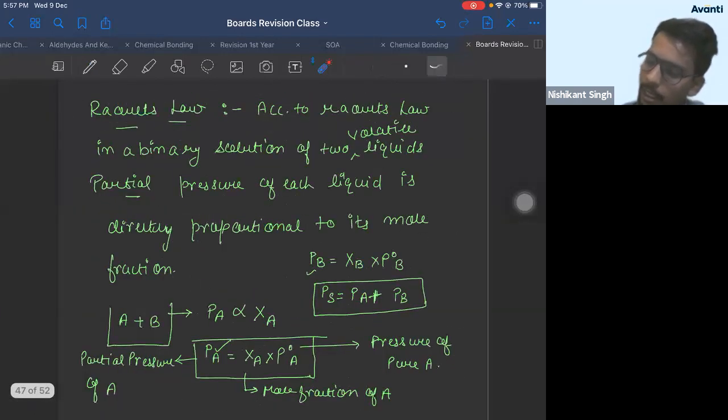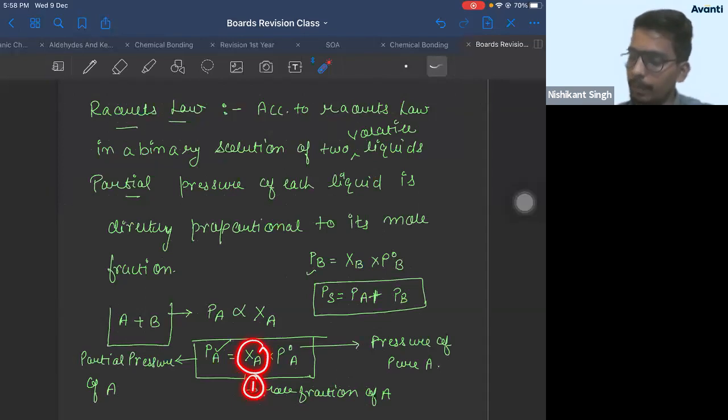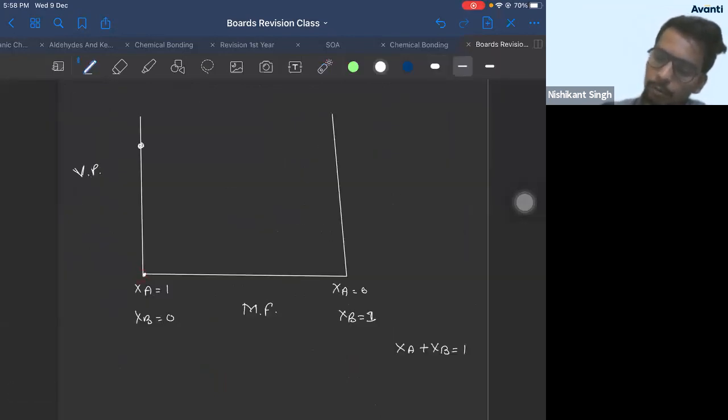We had said, see, we are plotting everything from here. If your mole fraction of A is 1, then pressure of A becomes equal to P naught A, somewhere here.